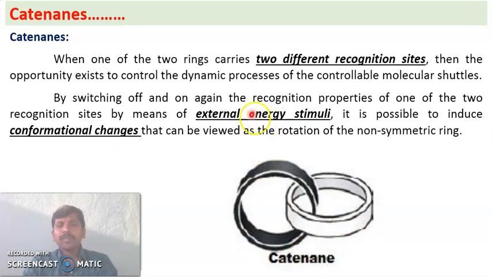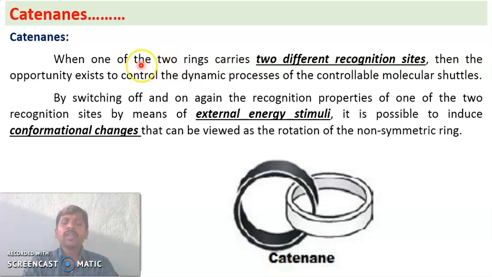We have an opportunity for molecular shuttle in catenanes. You can see in the picture two rings, and these rings may be symmetric or asymmetric. Asymmetric means having two different recognition sites.